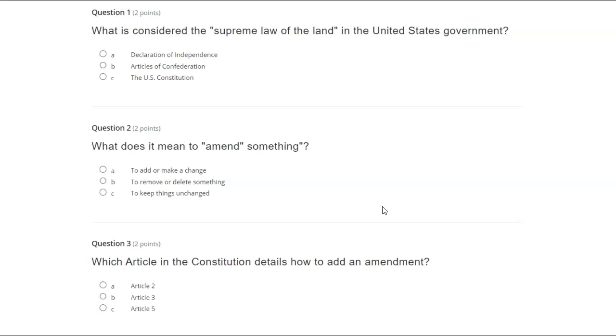What does it mean to amend something? A. To add or make a change. B. To remove or delete something. C. To keep things unchanged.